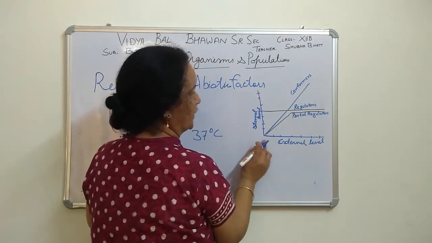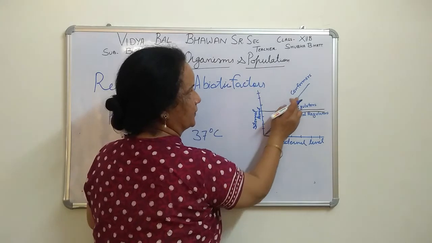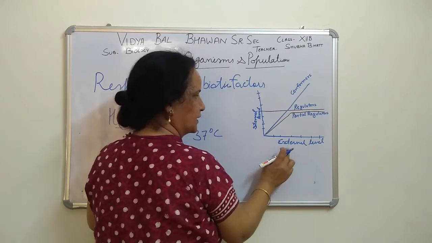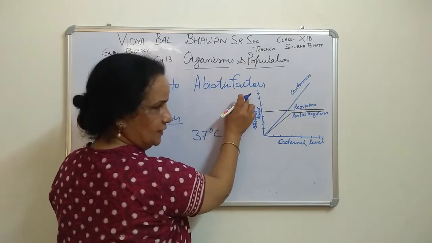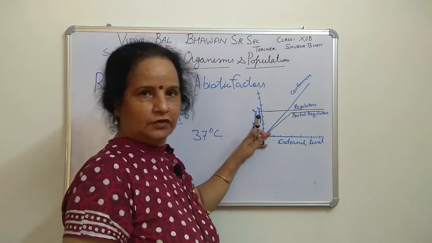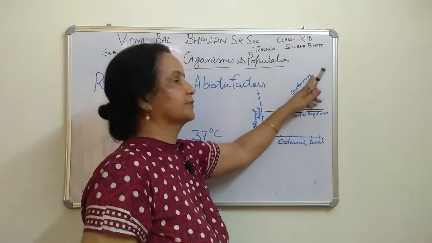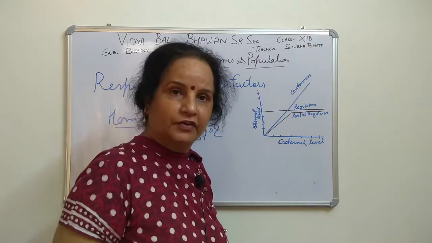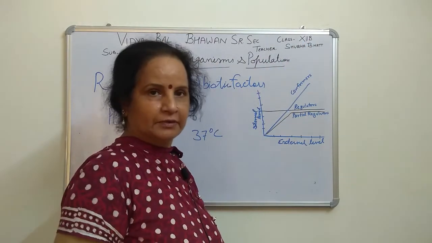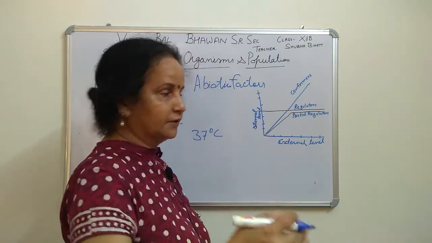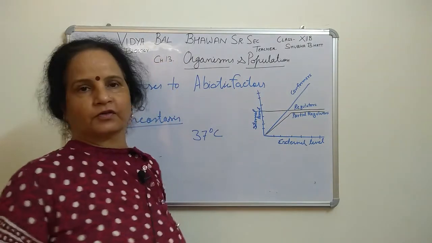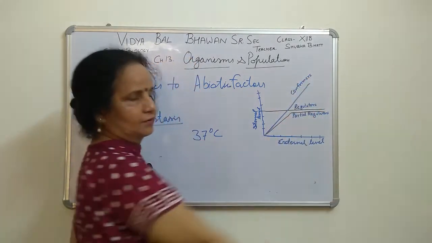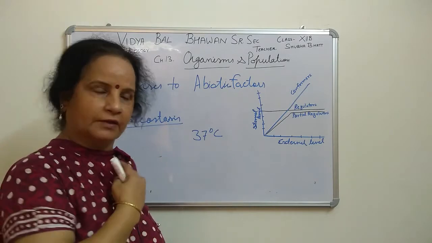like this. You can see the conformer will also be increasing. As the external level increases, the internal level also increases side by side. Whatever the increase, it increases likewise. It means they keep on changing according to the external environment, and the internal body environment also changes. Such organisms are known as conformers.